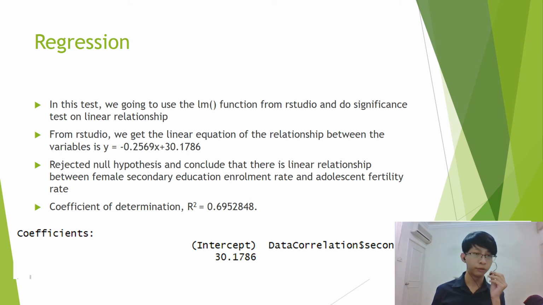We successfully reject the null hypothesis and conclude that there is a linear relationship between female secondary education enrollment rate and adolescent fertility rate. The coefficient of determination that we get is 0.69, which means that 69% of the variation of y is explained by the variation of x.